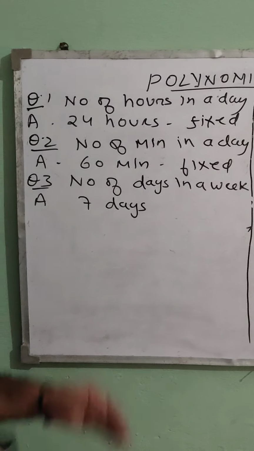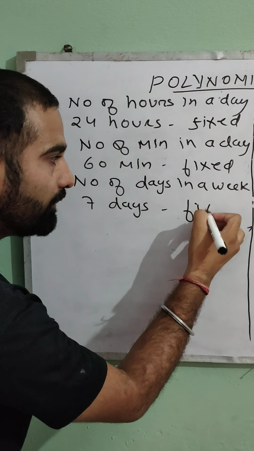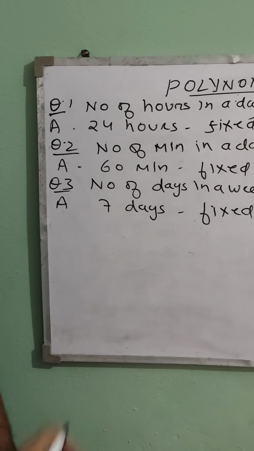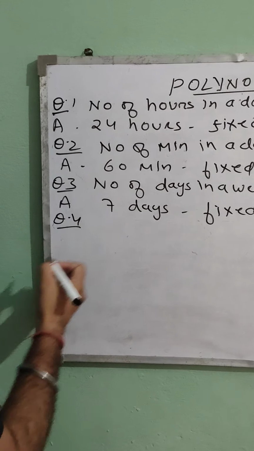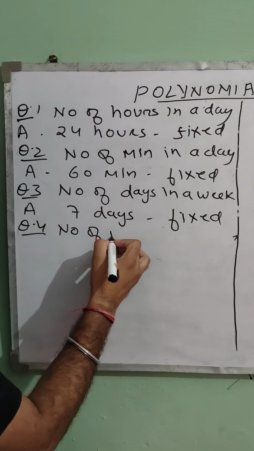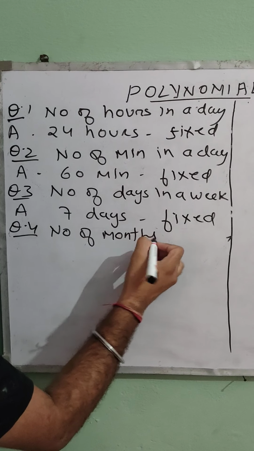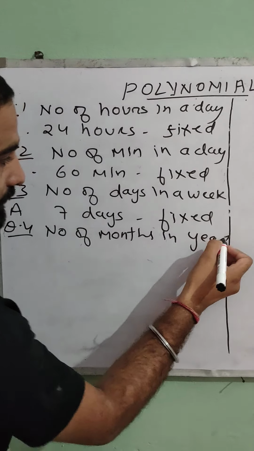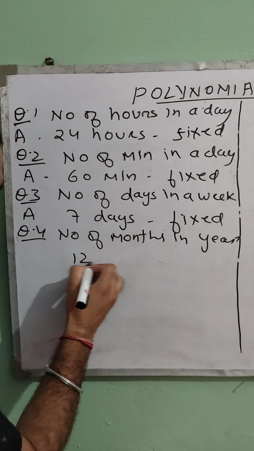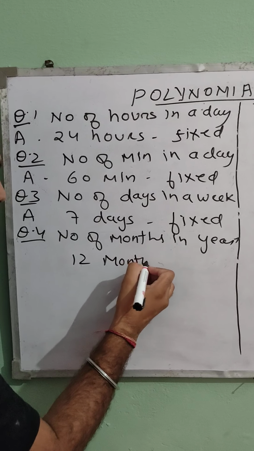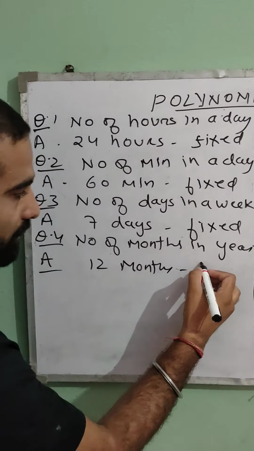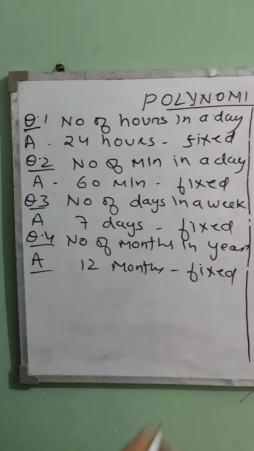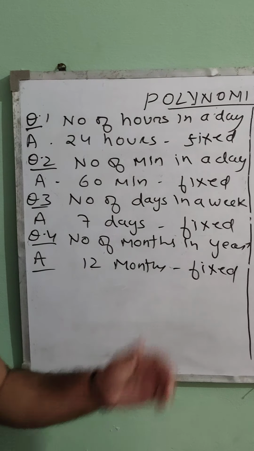Again, 7 days is something which remains the same or has a fixed value. Let's see one more example. The number of months in a year, you know there are 12 months in a year. Again, 12 months is also fixed, which doesn't change with time.